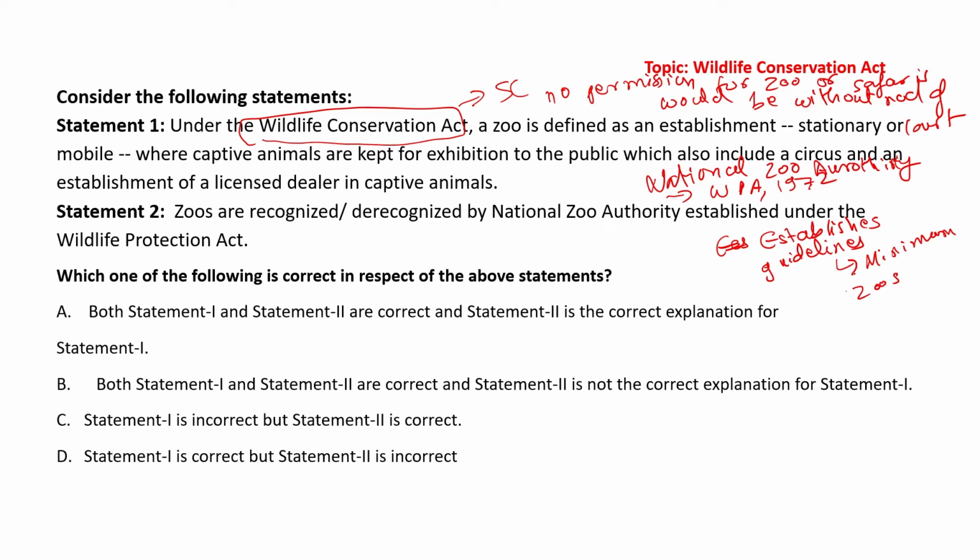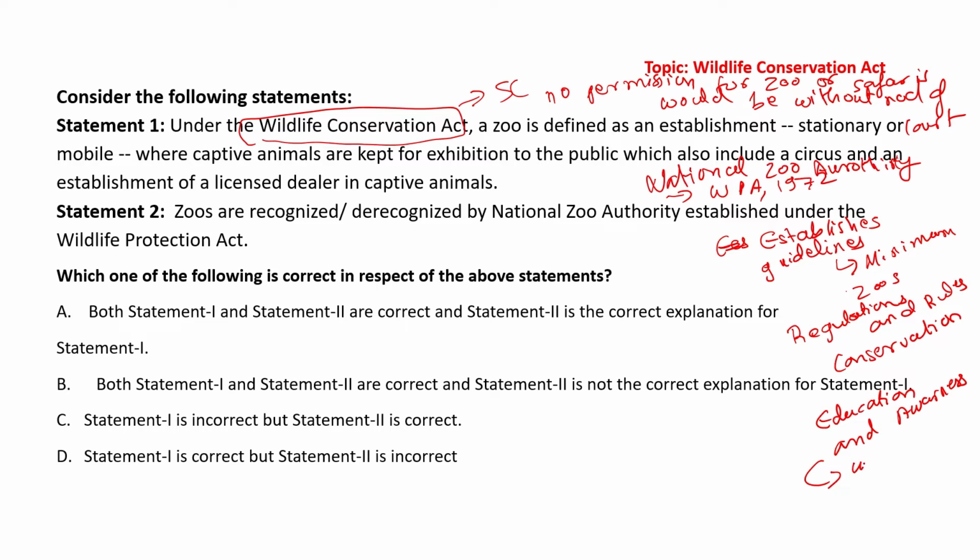Alright, second is it drafts and implements regulations and rules for ensuring ethical practices in zoos. It also focuses on conservation of wildlife. And third, it creates a situation where education and awareness will be provided to public with respect to wildlife.